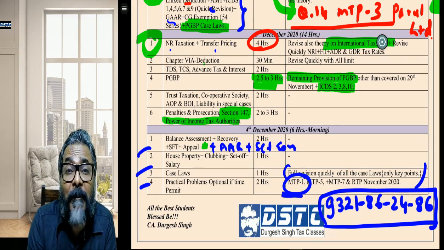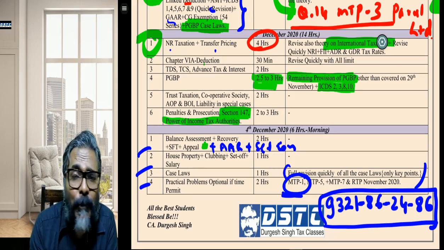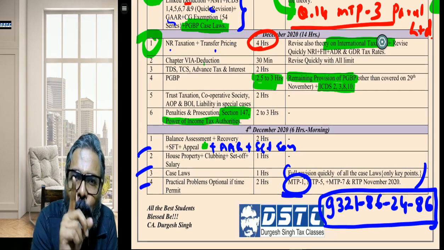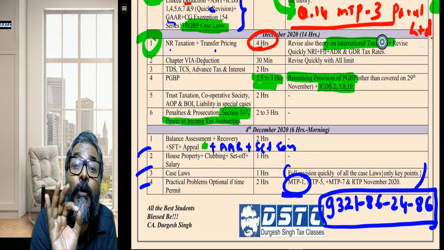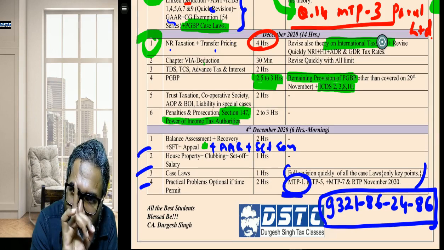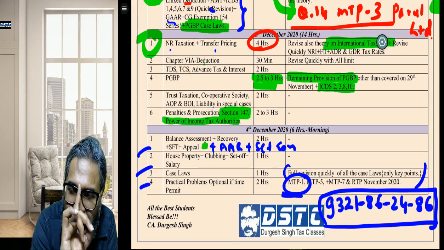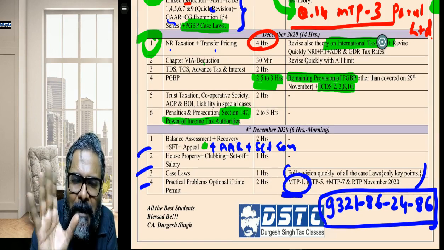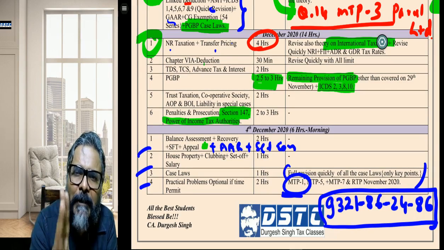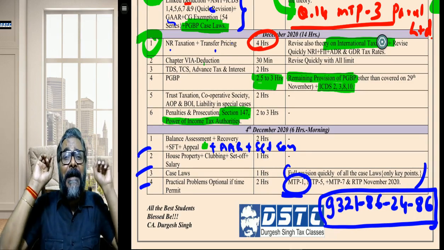It's up to whether the paper is tough or easy or average. It's up to that day. But if you do this, you are unstoppable. You will see through it. Take my advice, students. Even if it's a blinder of a paper, a very tough paper, 30 marks is always manageable.